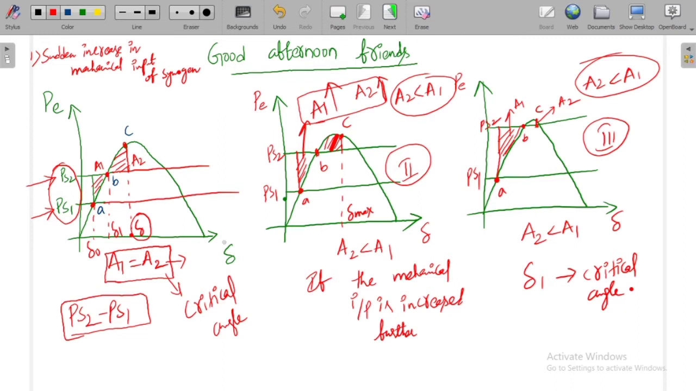Just I want to remind what we have covered in the previous video, and this is the extension for that. When there is a sudden increase in shaft power input, if there is a chance of getting area A2 equal to A1, then the system will regain its stable operating point. Otherwise, based upon the amount of increase, there is a chance that A2 will be less than A1. In those situations, we cannot get the stability of the system. We cannot make the system stable. So this is the situation.